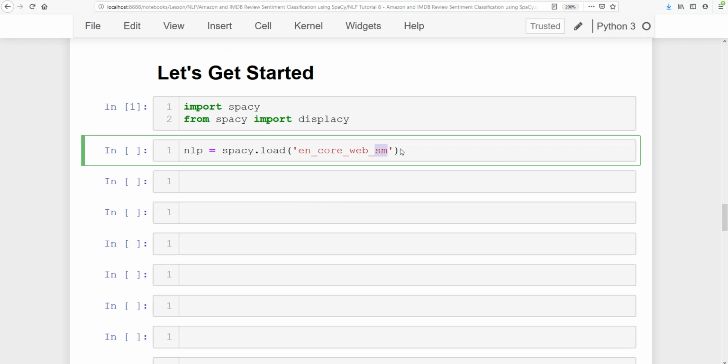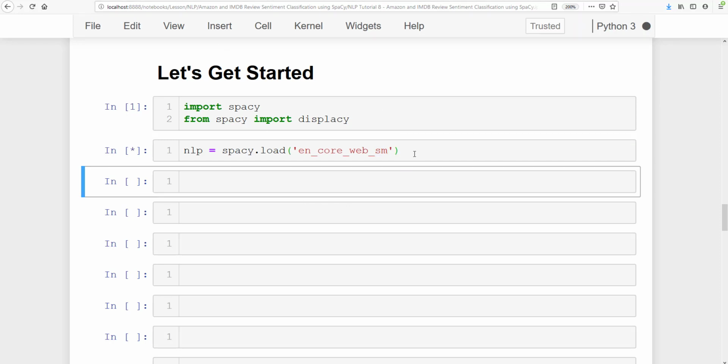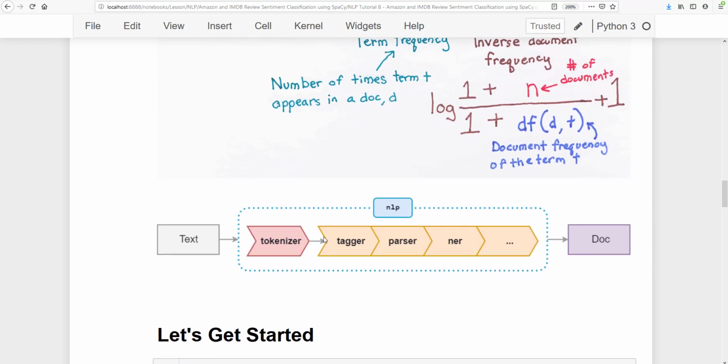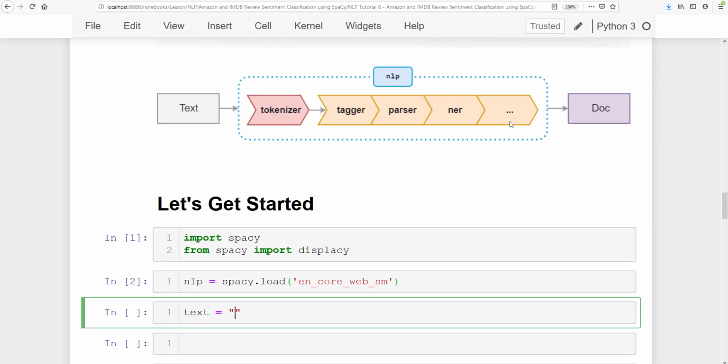Go ahead in previous videos and see those models. Okay, so here NLP is loaded. Now let's go ahead with a text which you want to first tokenize. I'll tell you each of these steps first, then I'll explain. Then I'll show you how you can classify text using these NLP modules and the scikit-learn TF-IDF package.